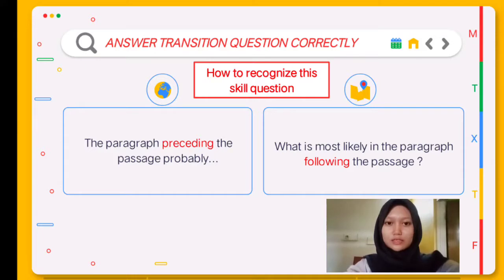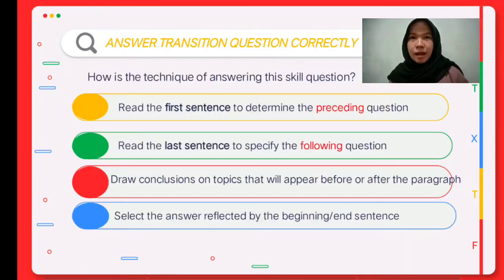How to recognize this skill question? First, what is the paragraph preceding the passage probably about. Second, what is most likely in the paragraph following the passage. How is the technique of answering this skill question?